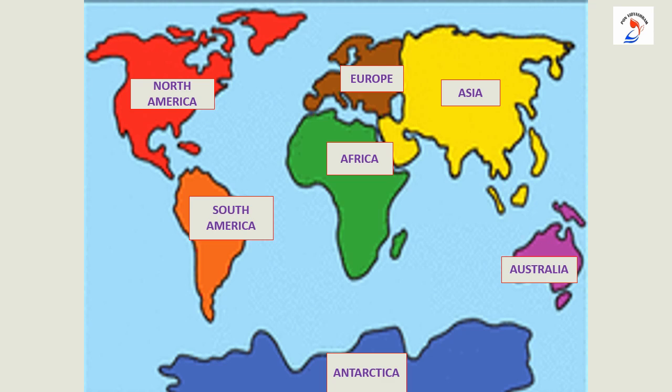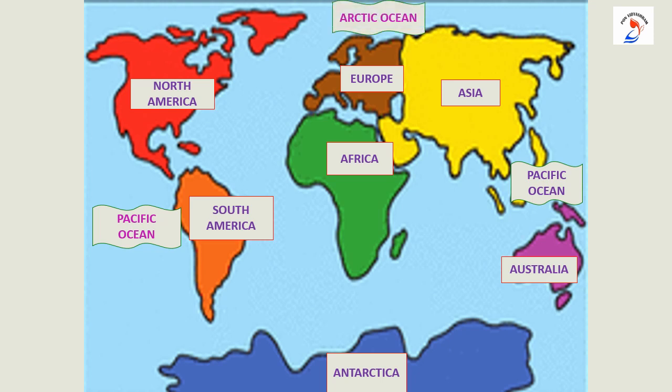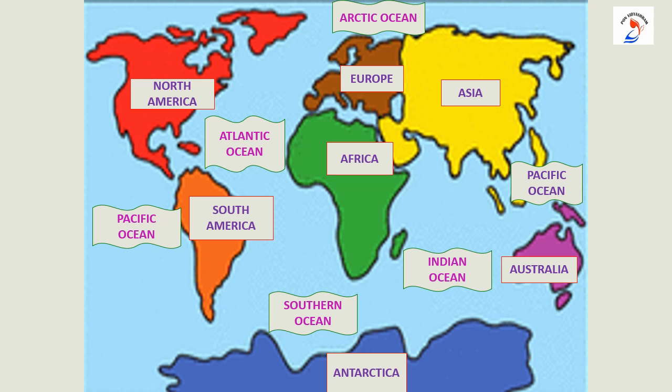Now we'll start marking the oceans. First comes the Pacific Ocean on both the sides. Next comes the Arctic Ocean, then Southern Ocean, then Indian Ocean, then the Atlantic Ocean. Yes children, now we have finished marking the oceans and continents.